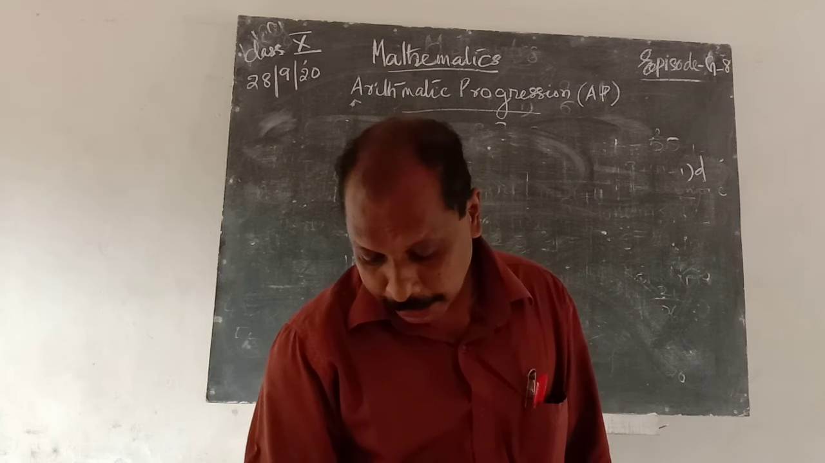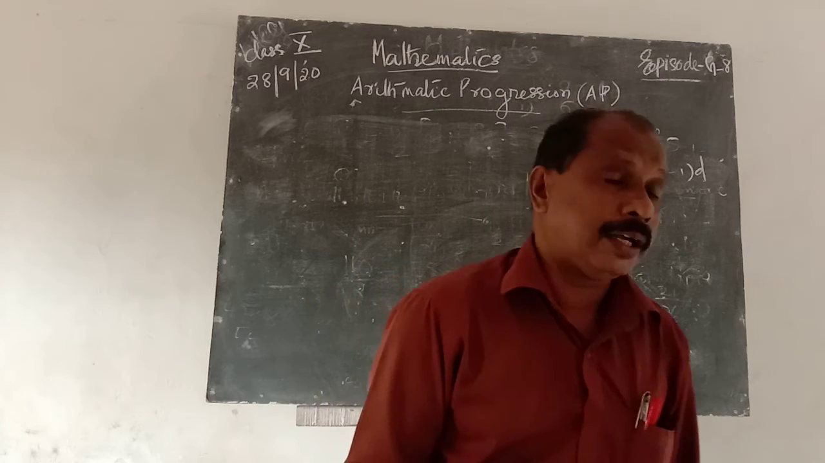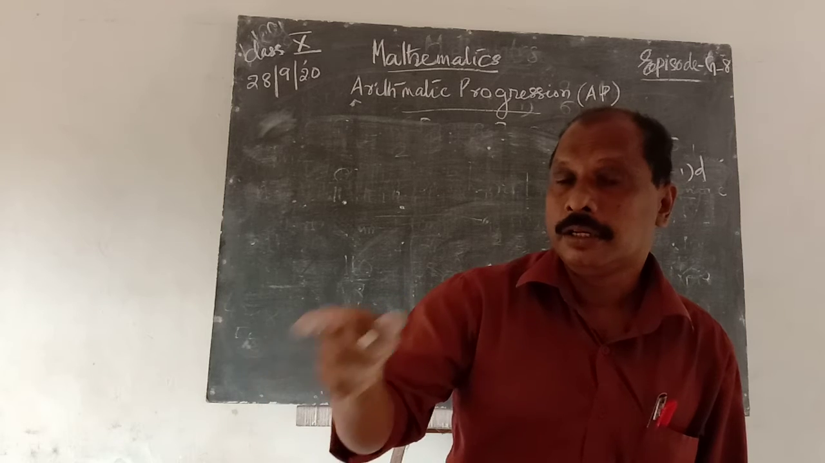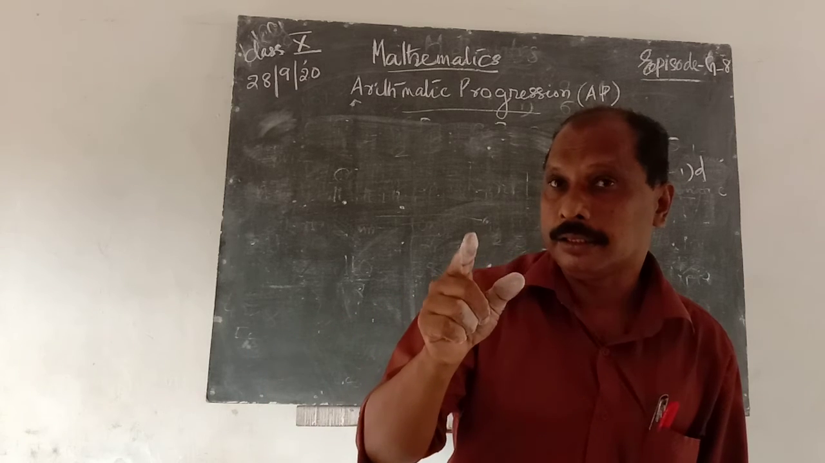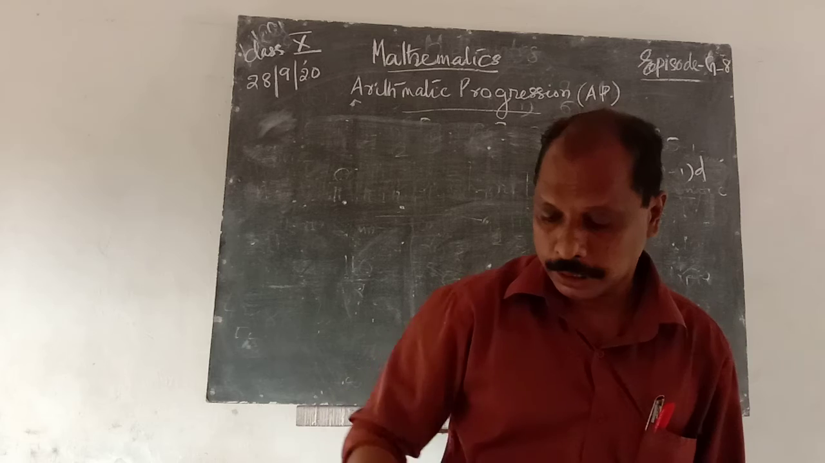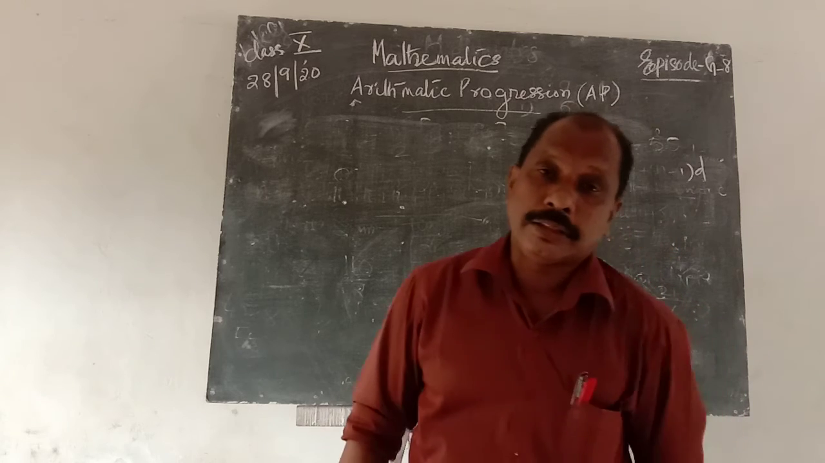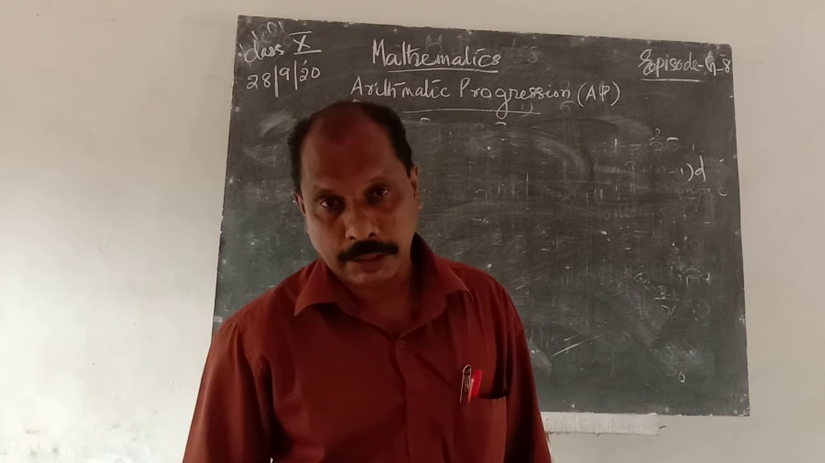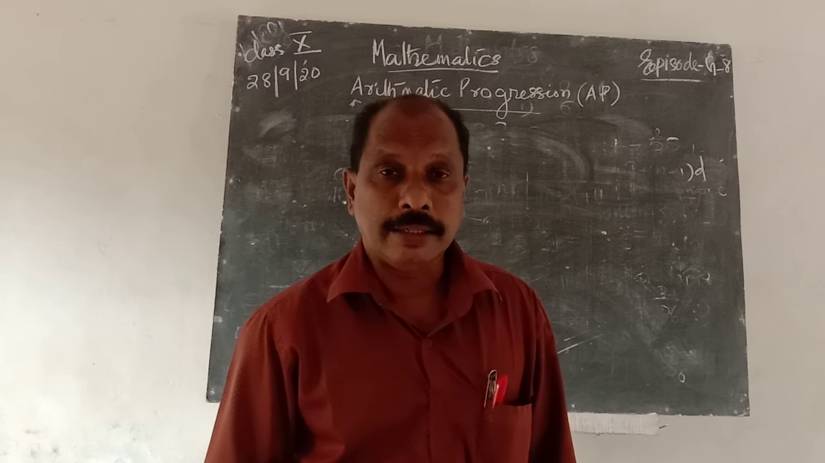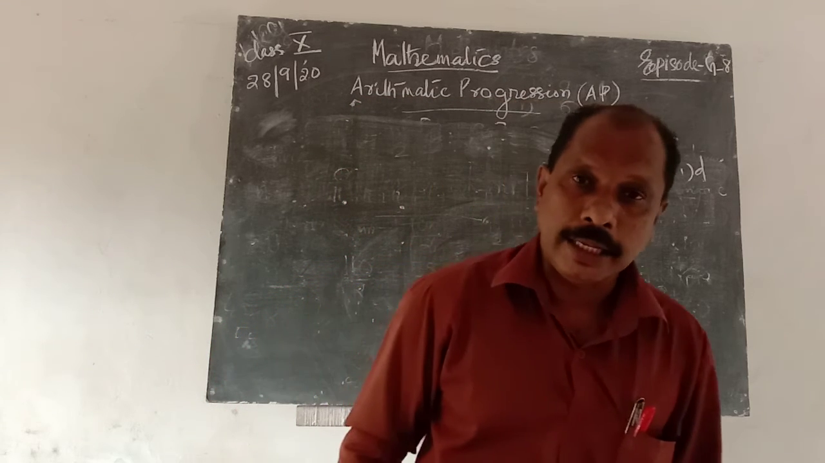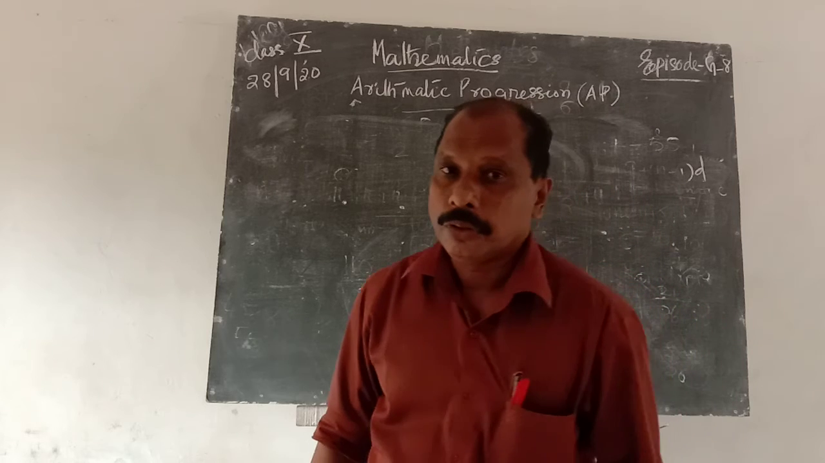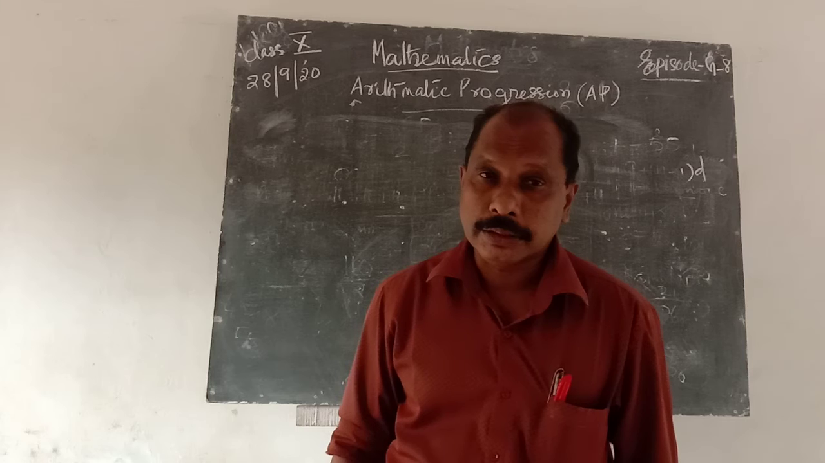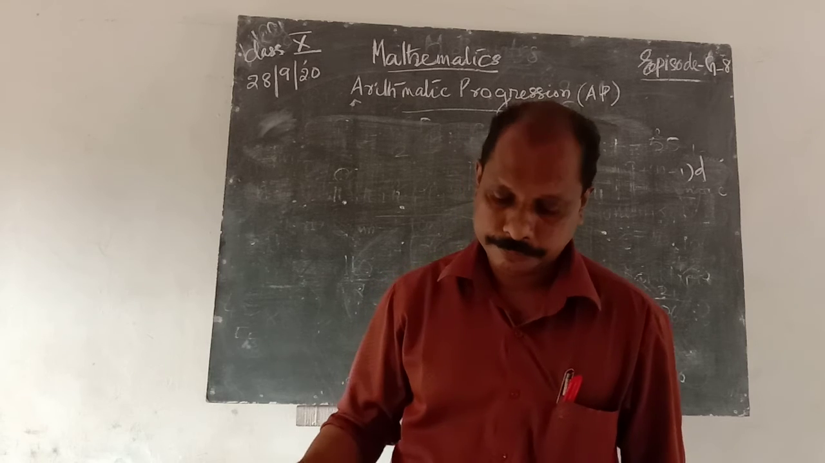When the first term and the common difference are given, an is replaced by a plus (n minus 1) d. First a, and the second a plus (n minus 1) d, so a plus a is 2a. Therefore, when the first term and the common difference of the progression are given, the sum of n terms is Sn is equal to n by 2 into (2a plus (n minus 1) into d). Okay.